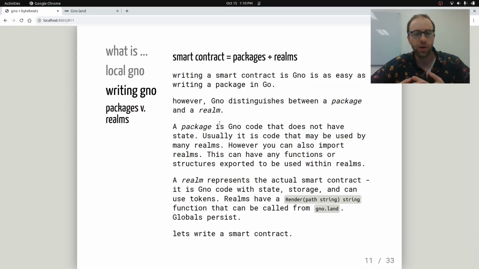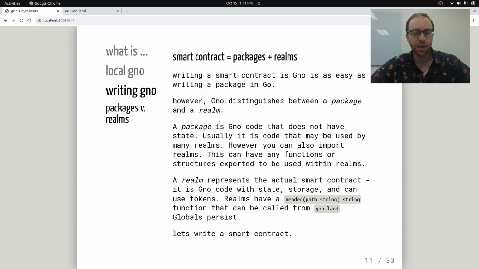So we're going to write a smart contract. And to do that, we'll write Gno packages and Gno realms. In Go, things are packages. So you write a package for like a table or a package for like a car. But in Gno, we're just distinguishing between a package and a realm. And both are like Go packages. But a Gno package is code specifically that doesn't have state. And you want to think of it as code that is probably going to be reused a lot. It can be code that imports realms. Realms can import packages, packages can import realms, but Gno packages don't have any state.